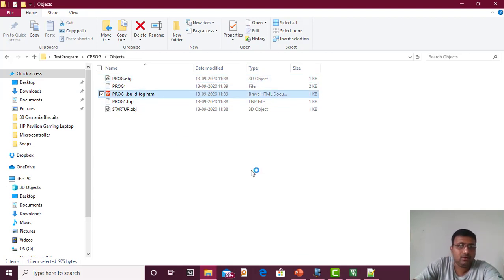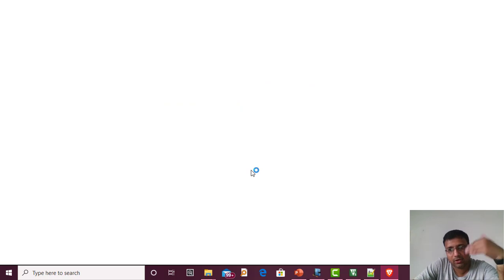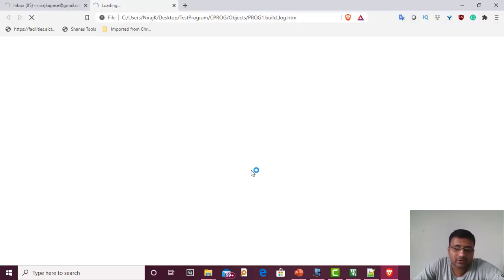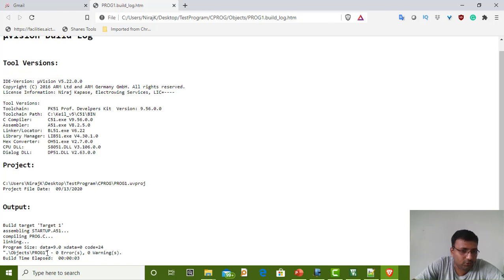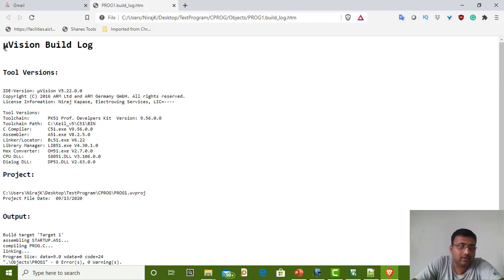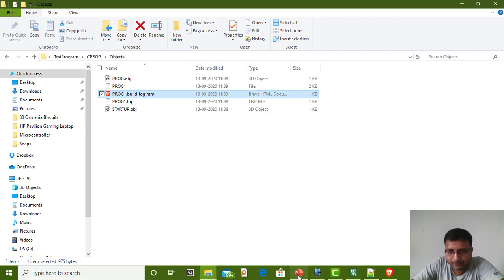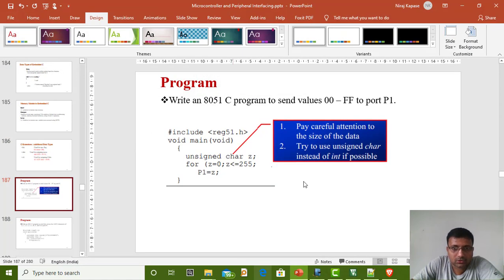That again you can open with the browser, and you will get all the information about the log: when you started your compilation and everything, like tool version, tool chain, which tool you have used, like a license tool, for whom that tool is licensed, which different DLLs it is going to use, what the output is, and what the build time elapsed is, so how much time it takes to build your code. So all the Microvision build log is available under the program1.log HTML file. Okay, so this is about writing and sending the program 00 to FF to port 1.